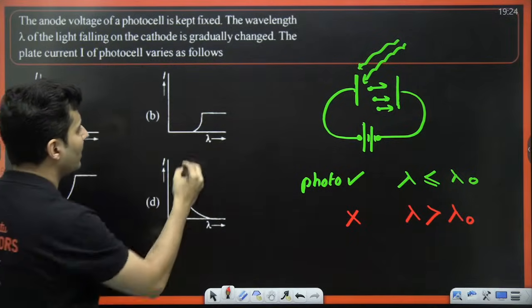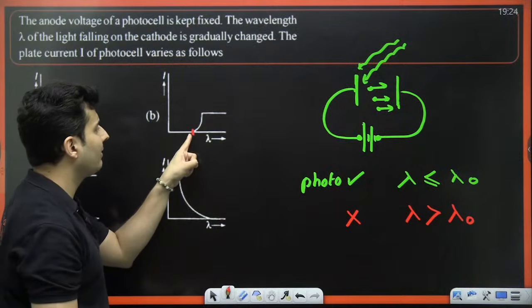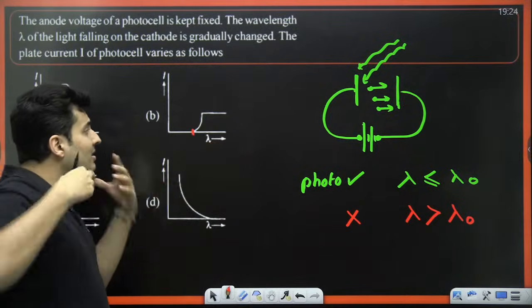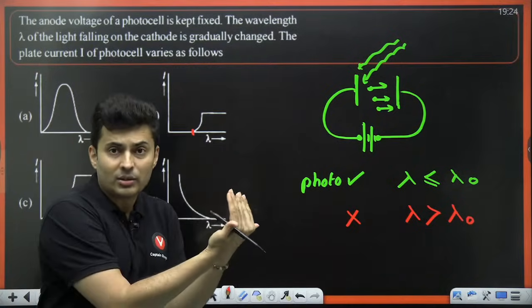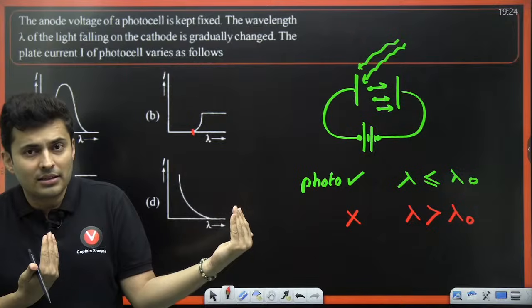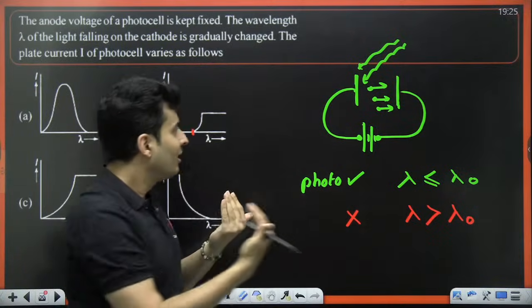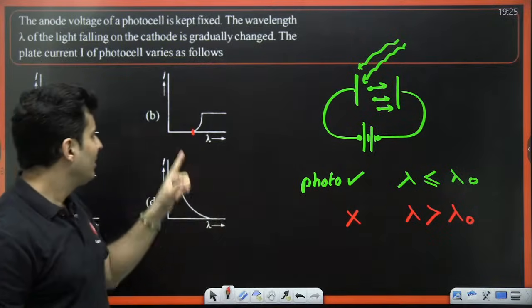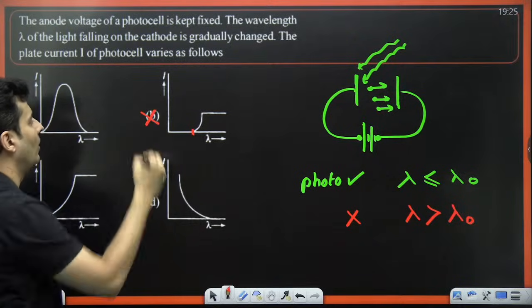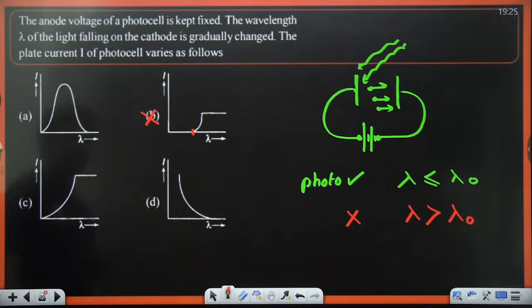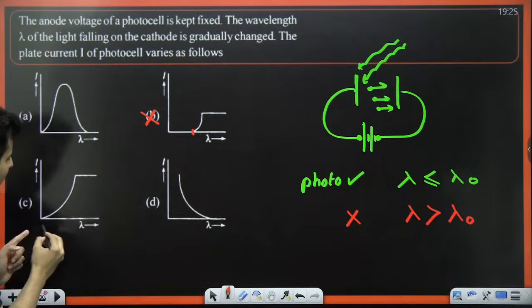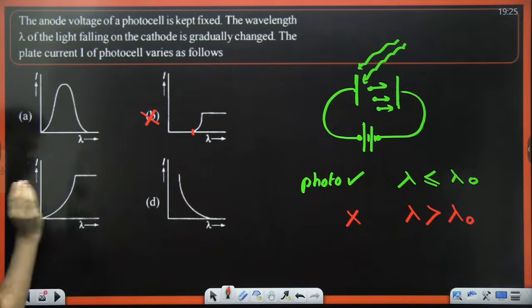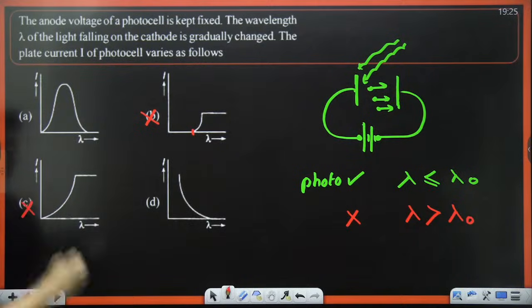In fact, if you see over here, after a critical wavelength, photoelectric effect is occurring. It is not correct, guys. The photoelectric effect should occur before that wavelength, not after the wavelength. Only then current should be there. This is 100% wrong. If you notice this, it says photoelectric effect is occurring for all the wavelengths, right from 0 to everything. So this is also wrong.